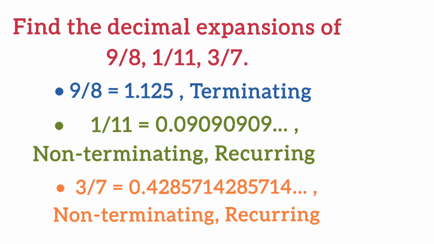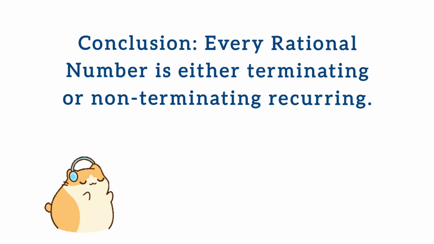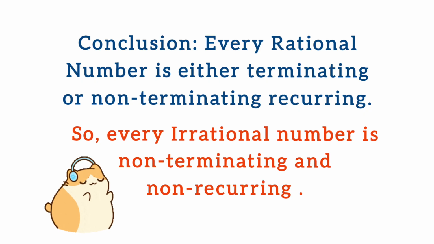And 3 by 7 as 0.428571, that is 0.428571 bar, which is also non-terminating, recurring. So we can conclude that every rational number has a decimal expansion that is either terminating or recurring, and every irrational number has a non-terminating, non-recurring decimal expansion.